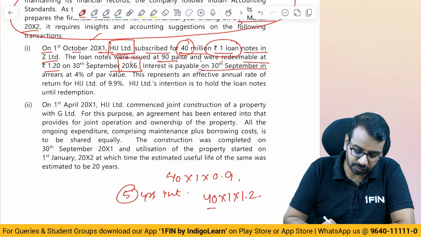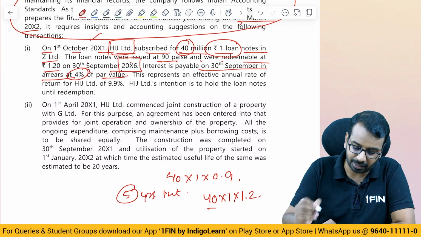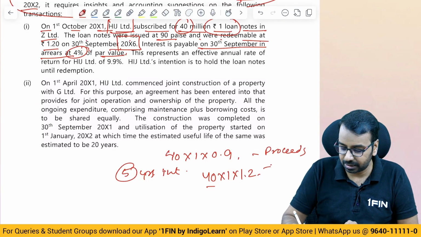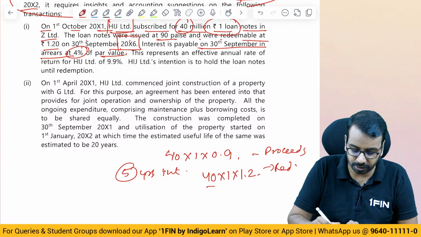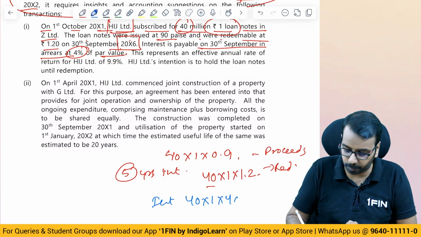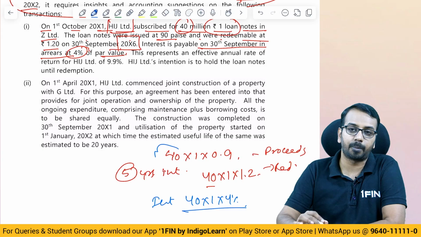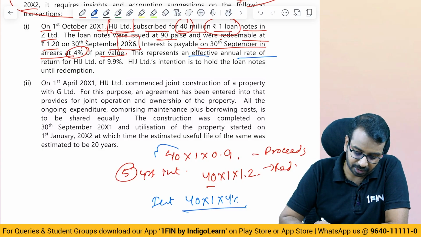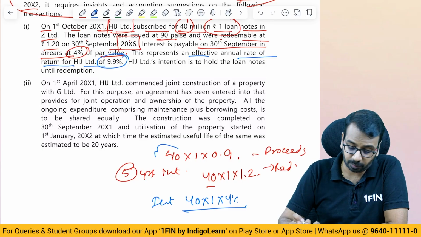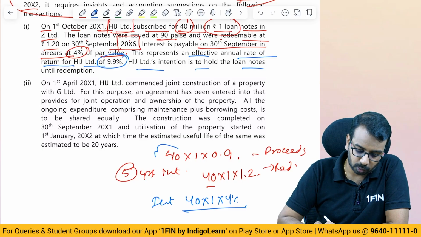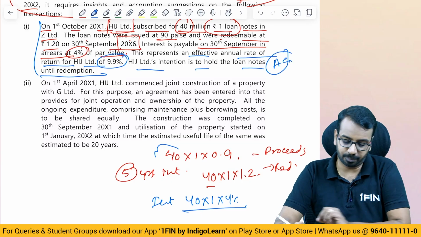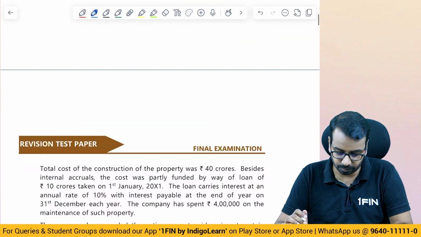Interest is payable on 30th of September in arrears at 4% of par value. So this is proceeds. This is redemption. And how much is the interest? Interest is 40 into 1 into 4% every year. All of these are in million. Okay. This represents an effective annual rate of return for HIJ of 9.9%. So they themselves have given us the rate of 9.9%. The intention is to hold the loan notes until redemption. If they want to hold it, then we'll follow the amortized cost method, right? So related to this, there are first 2 MCQs.